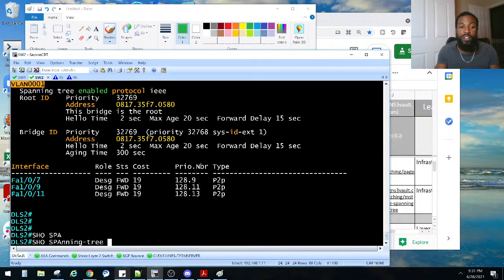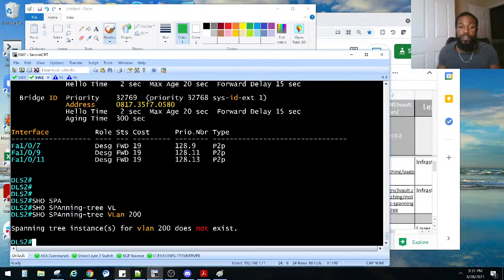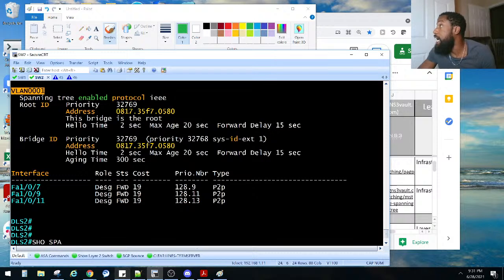Show span VLAN 200: spanning tree does not exist. Does that mean we have to change it and put it in server mode? I don't know. Y'all let me know. I'm tempted to see what happens. Let me check. I don't see any blocked ports here. I'm looking at all of these ports here.